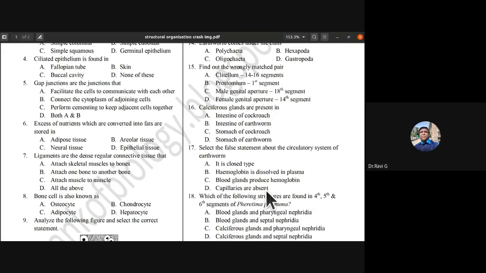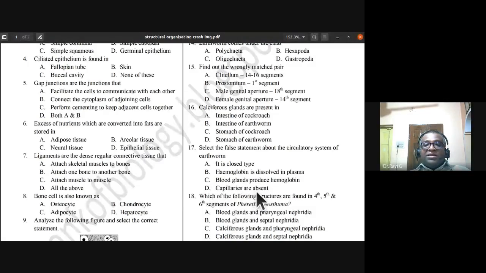No, they have a closed type of circulatory system, earthworm. Capillaries are absent. D is the answer. So that is the false statement. Capillaries are present. Okay. So capillaries are absent, another false statement. See, it is a closed type of circulatory system.